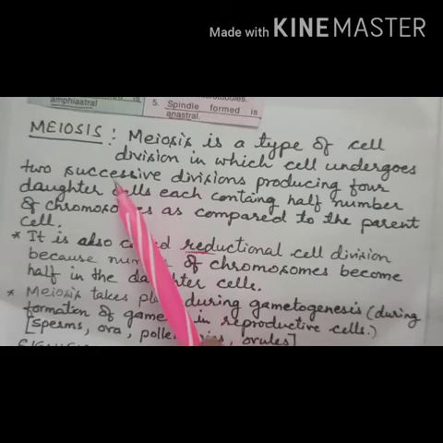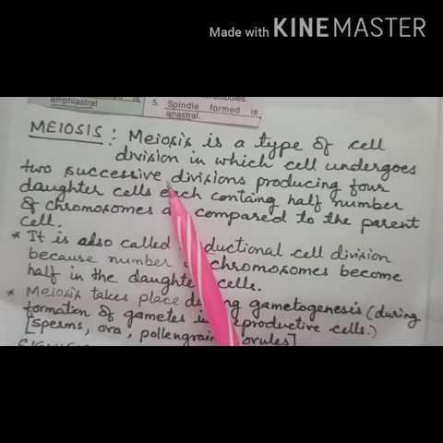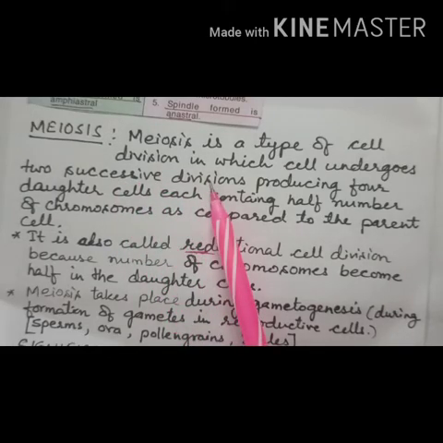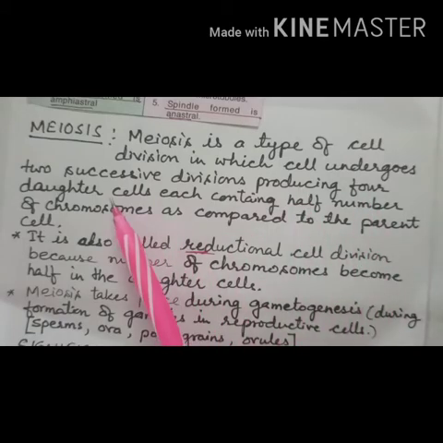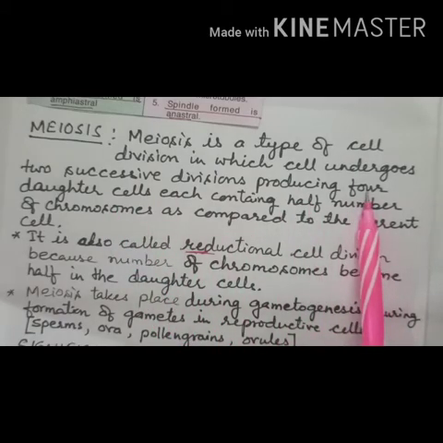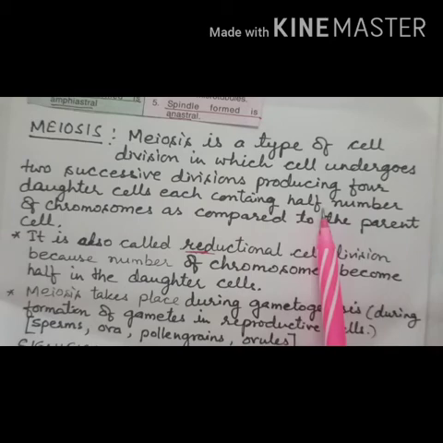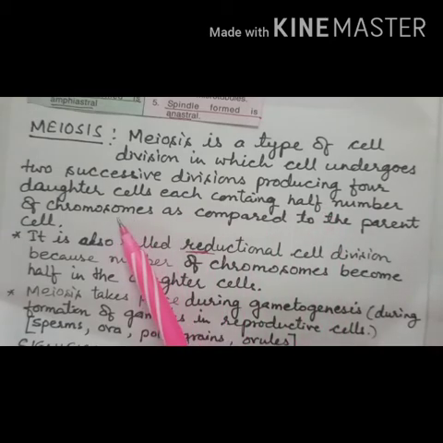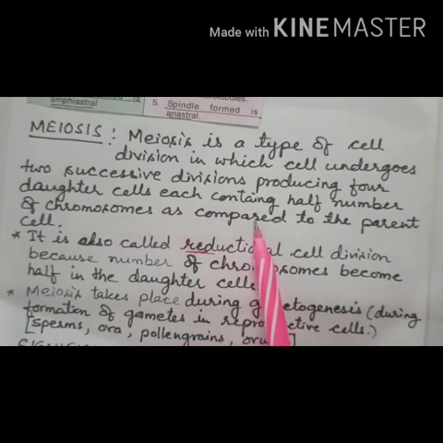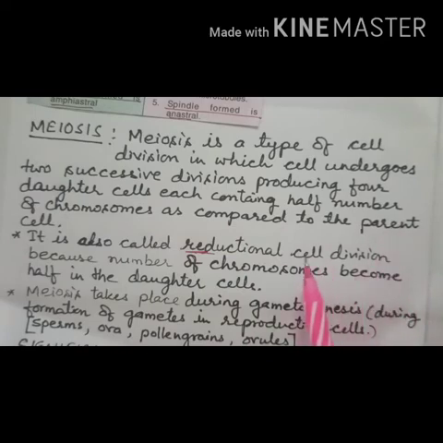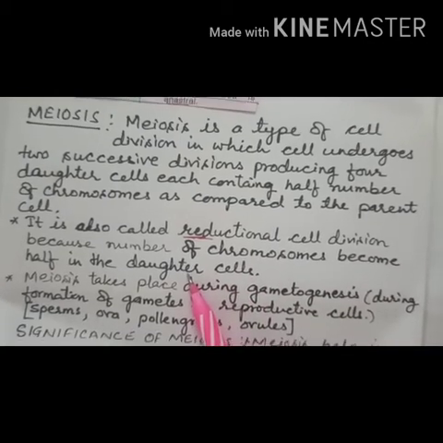It is followed by two successive divisions, in which 4 daughter cells are formed, each containing half the number of chromosomes, right, as compared to the parent cell. It is also called reductional cell division. Why? Because the number of chromosomes becomes half in the daughter cell.